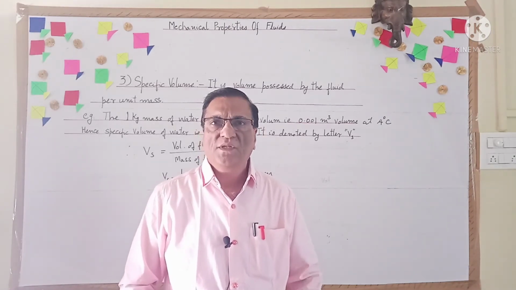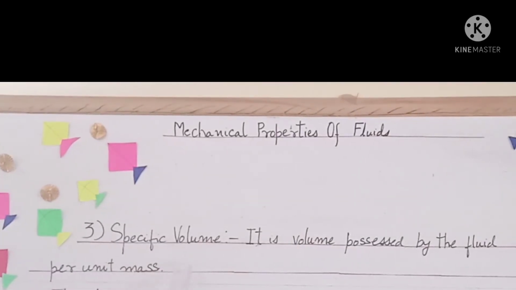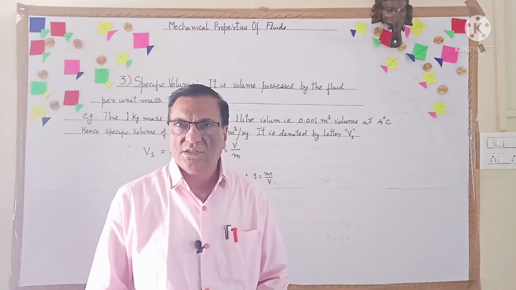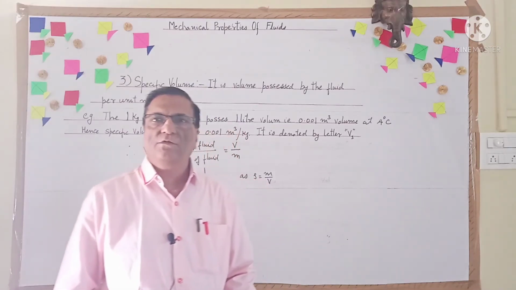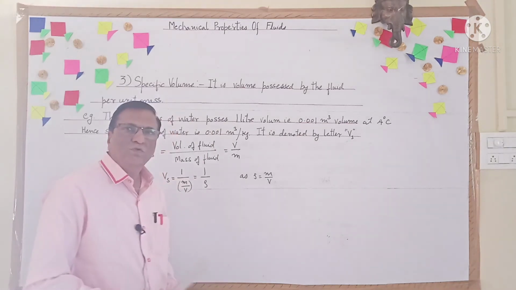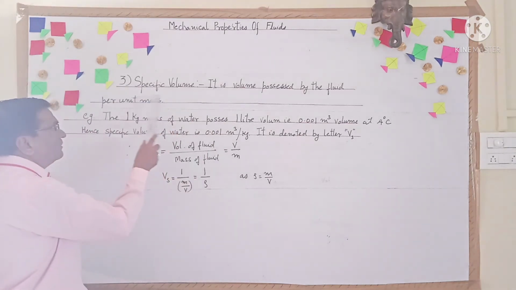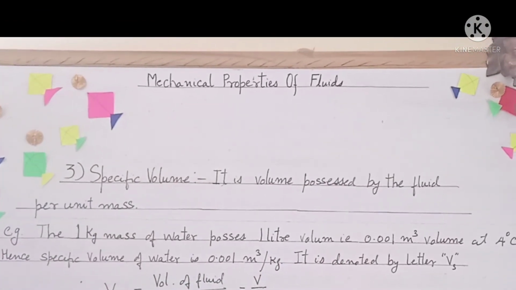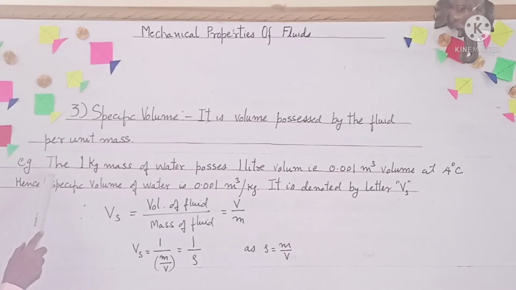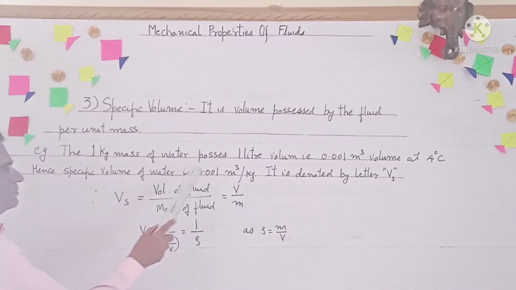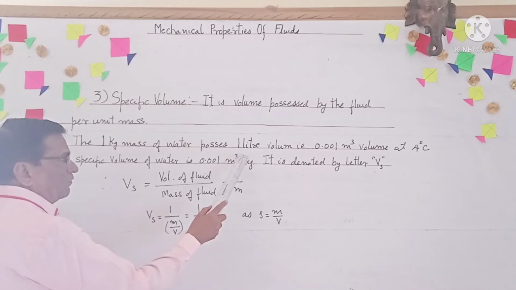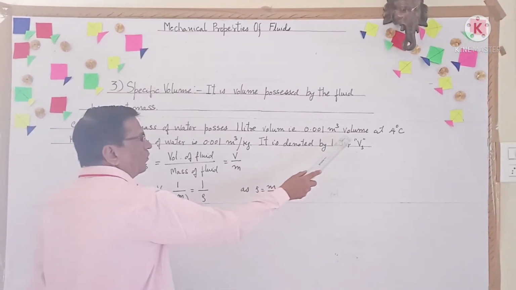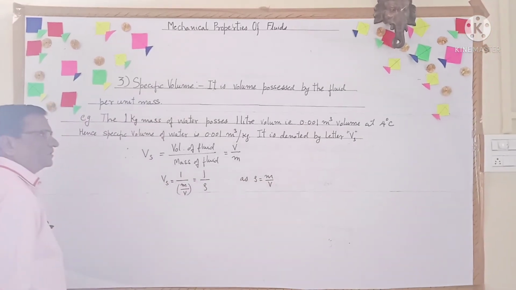It is the volume possessed by the fluid per unit mass, and it is denoted by letter Vs. For example, 1 kg mass of water possesses 1 liter volume, that is 0.001 meter cube at 4 degrees Celsius.